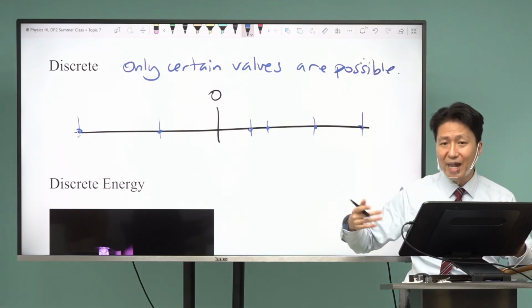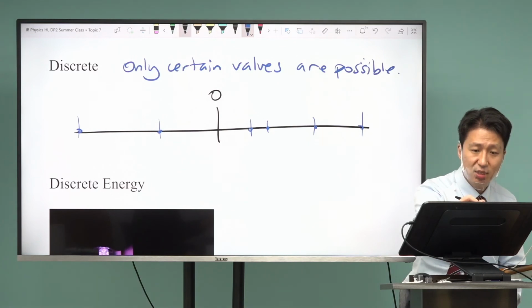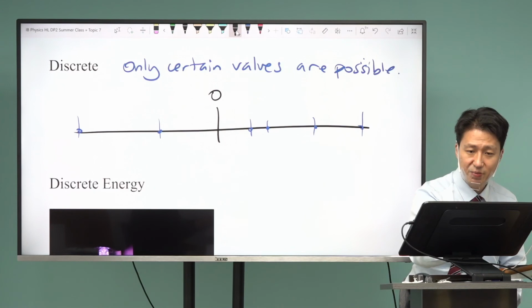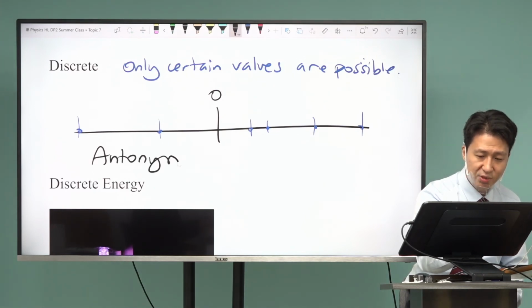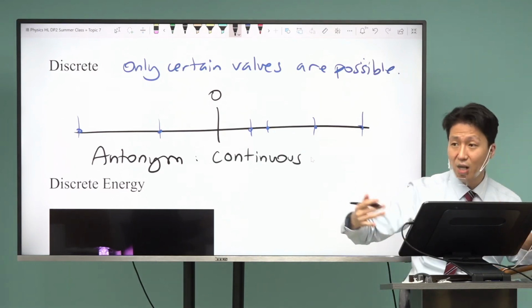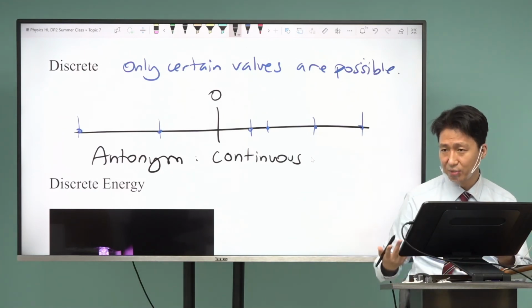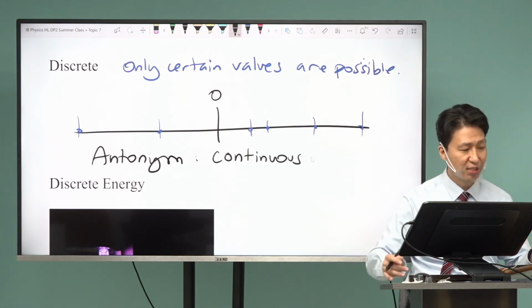The antonym of discrete is continuous. You're going to write down the antonym: continuous. And this means all values are possible, no matter how small. It includes irrational, rational, any fraction, any decimal. Everything is possible.